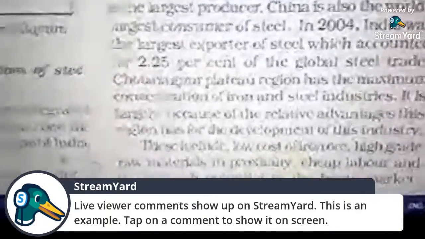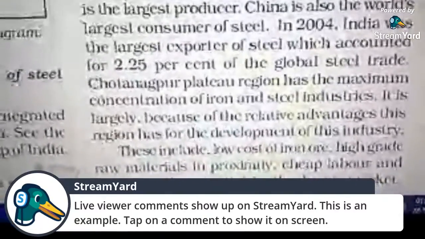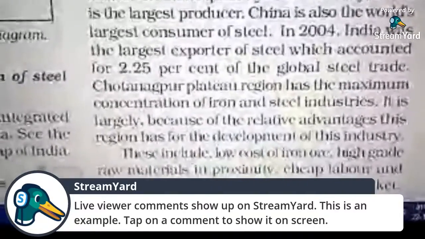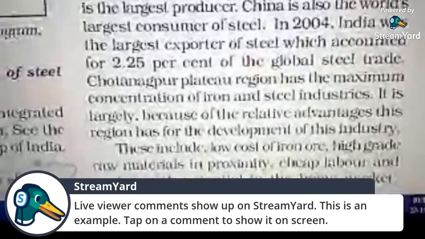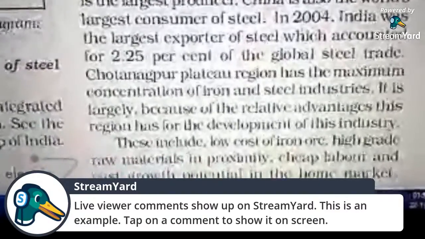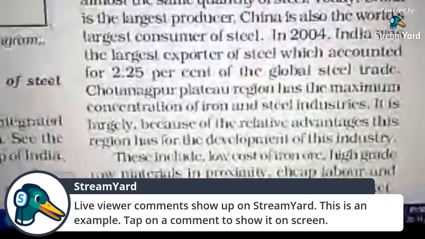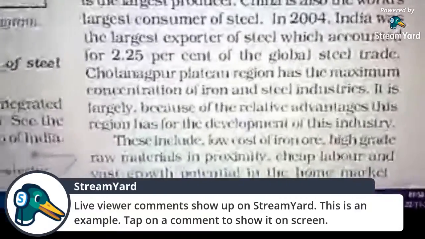But why did this happen? Due to lack of technology, in India we have a huge quantity of iron ore, but we are not producing the same amount of steel as other developed countries.